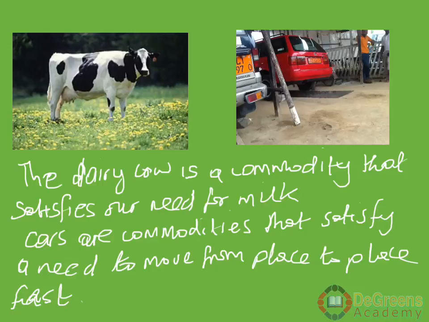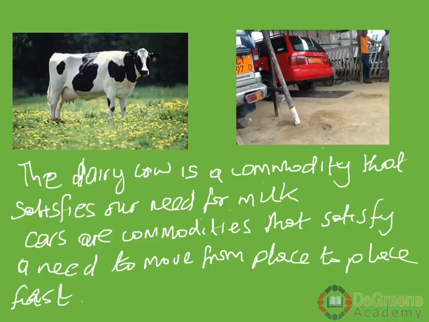Let's look at our cow here. It is a commodity and satisfies a want, that is milk. It provides milk. Okay, look at the cows on this other side. They are all commodities. They satisfy a need to move from place to place fast.